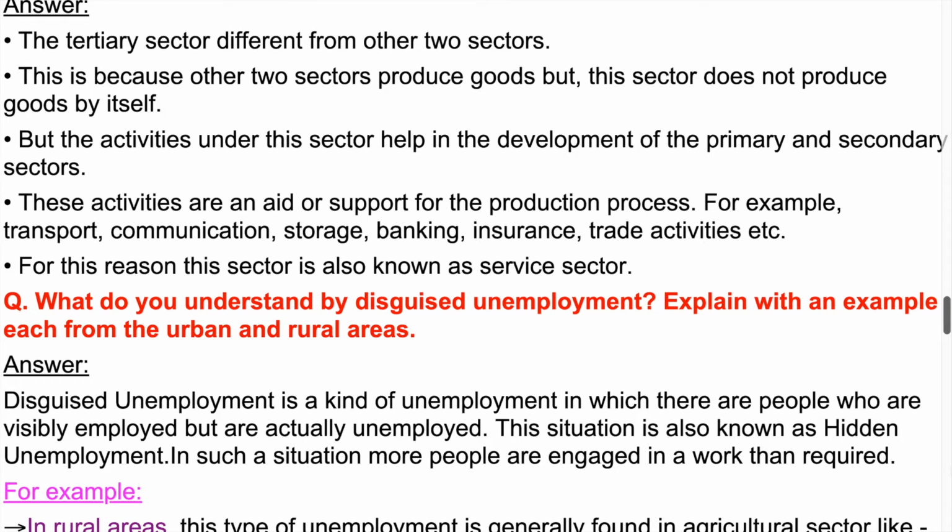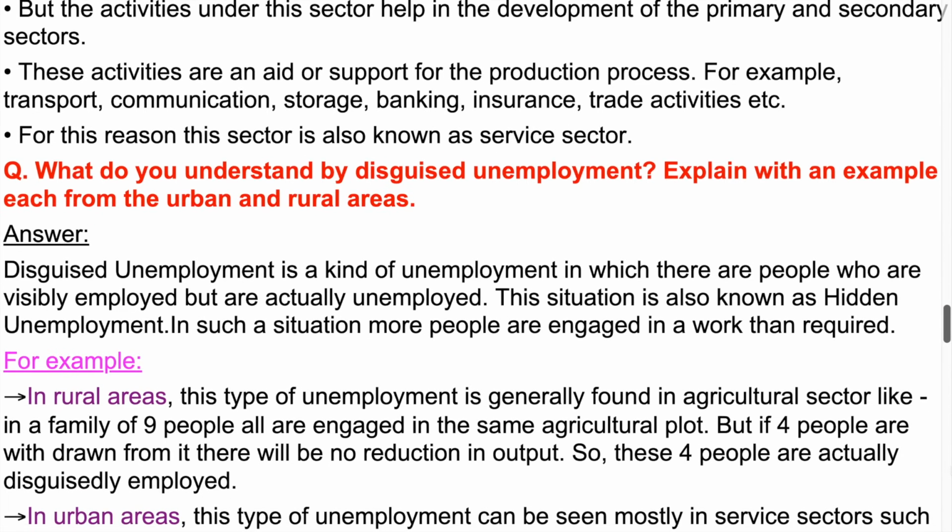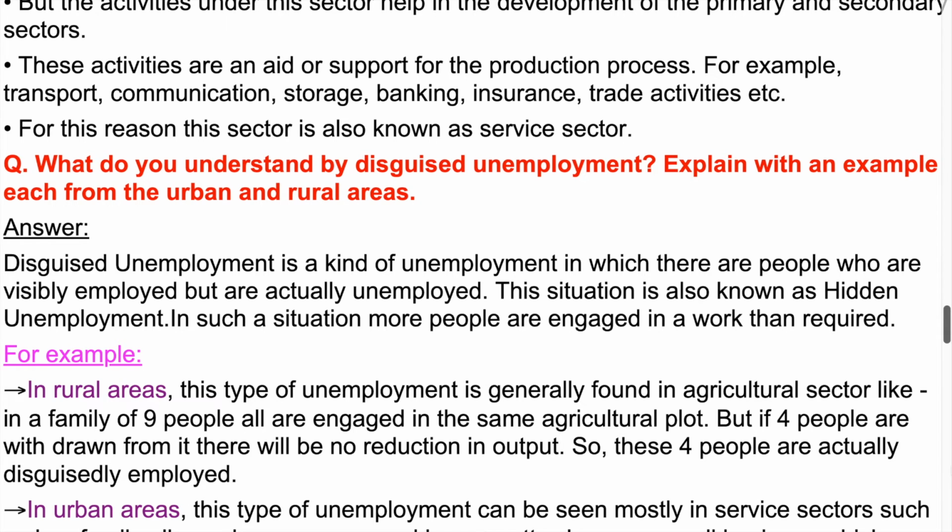Question. What do you understand by disguised unemployment? Explain with an example each from the urban and rural areas. Answer. Disguised unemployment is a kind of unemployment in which there are people who are visibly employed but are actually unemployed. This situation is also known as hidden unemployment. In such a situation, more people are engaged in a work than required.